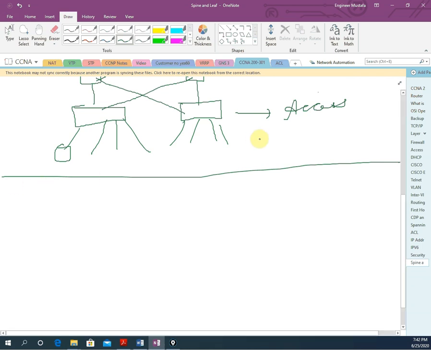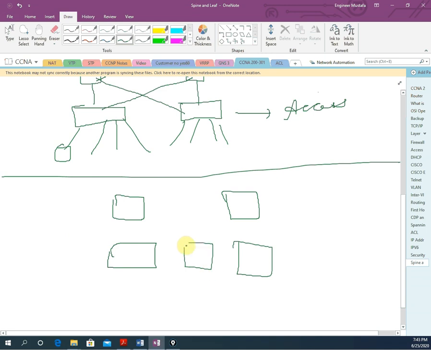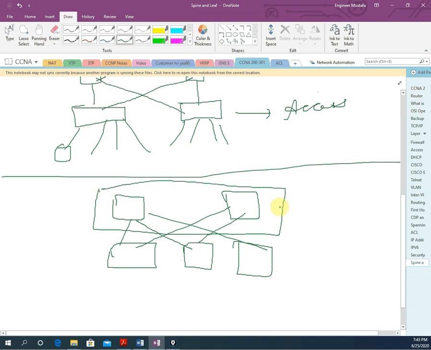spine and leaf. In this we have one switch here. Let me draw one more switch here, and another switch here, for example this one. Okay, and let me take one more also, and connect this one like this, here, here and here, and this one connect like this. And this switches level, we can say this one as a spine, and this one we can say as a leaf. This down one we can say as a leaf.